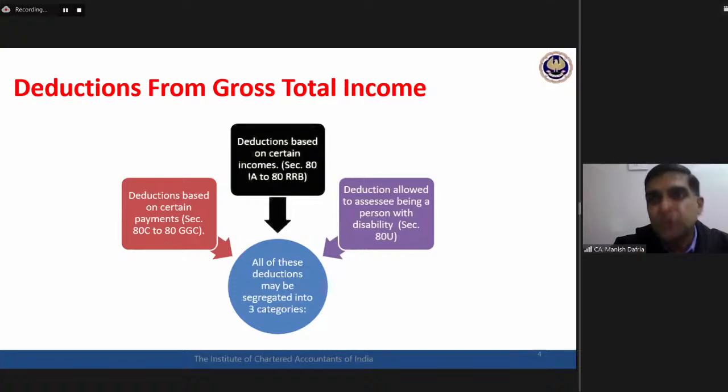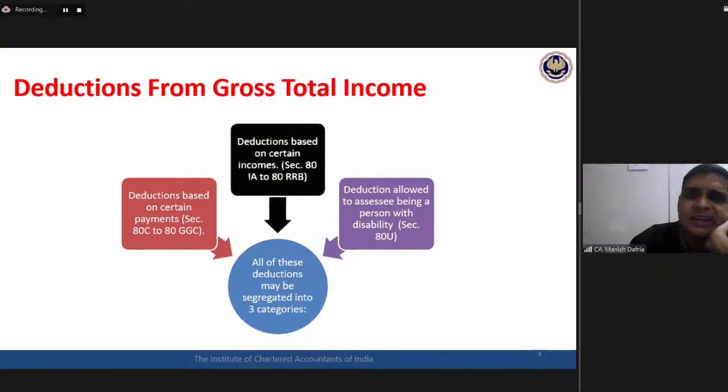Deductions from gross total income, the macro level view, the broad category. Whenever we are understanding one particular section, I need to have clarity whether it's a payment based deduction, an income based deduction, or a Section 80 separate deduction. If it's an income based deduction, no extra information would be available in the question. In a payment based deduction, there will be extra information related to the payment made by the assessee. With this macro level idea in mind, let's start generating micro level clarities.